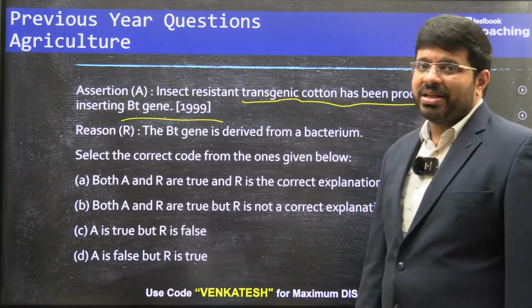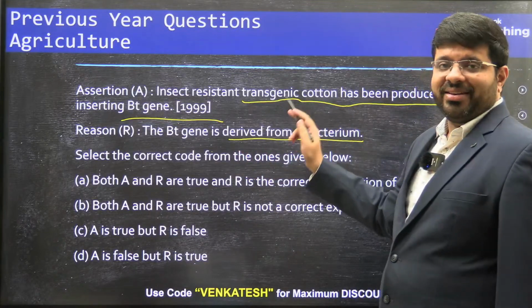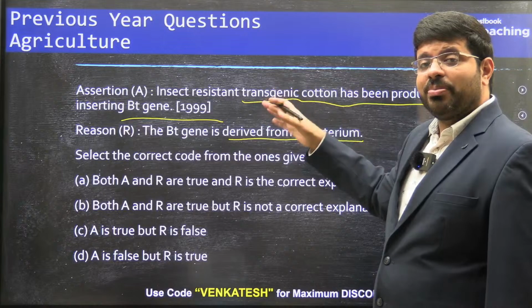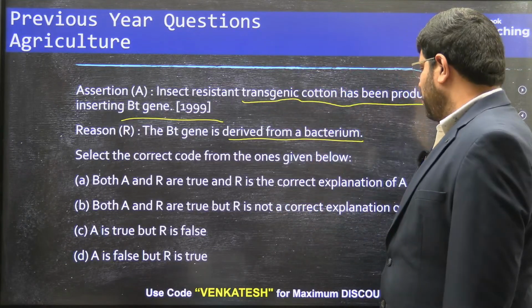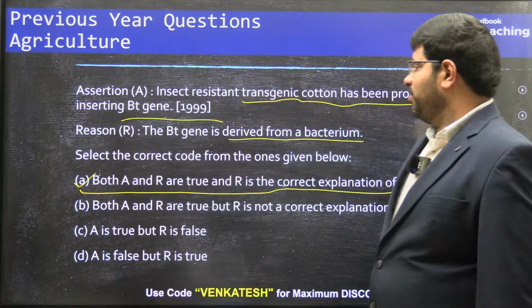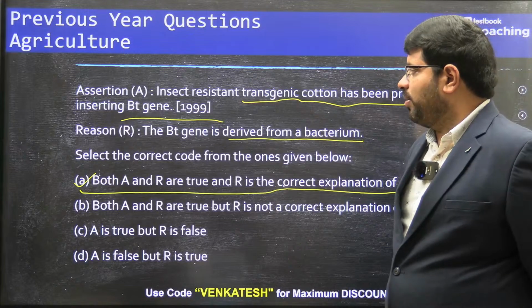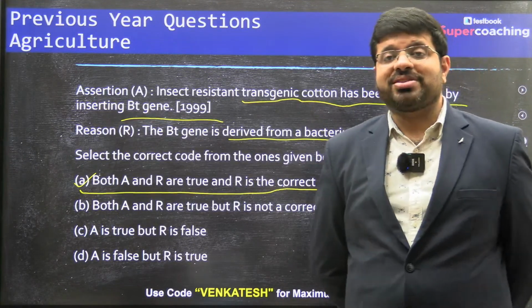And how do you think Bt is derived? From the bacterium. So this is how they are asking. It was a trend and an important MCQ of that year, not now. So definitely both are true and correct. His explanation is A. Okay, so that's how they can ask you questions about the past.